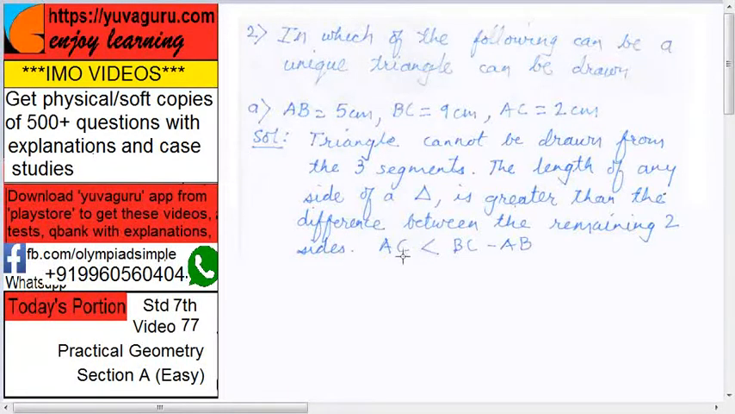So over here, what is the case? AC, meaning 2 centimeter, is less than the difference between the two sides, that is 9 minus 4. So a triangle cannot be drawn. It should have been AC greater than BC minus AB, then the triangle could have been drawn.